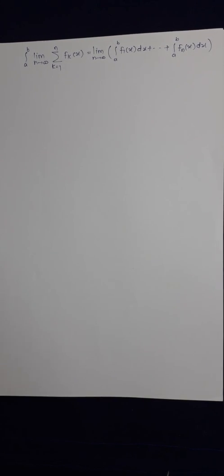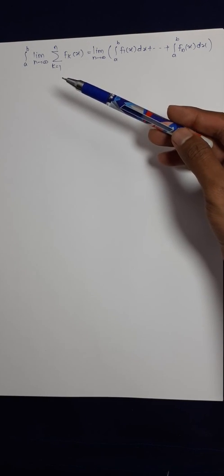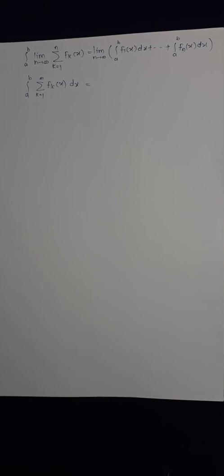After that, we are taking n tends to infinity. So on the left, the summation is simply from 1 to infinity of fn of x, so I write the summation with k running from 1 to infinity. On the right-hand side, we are adding, so we can write it in the form of a summation: limit n tends to infinity, summation k from 1 to n, integral a to b of fk of x dx.